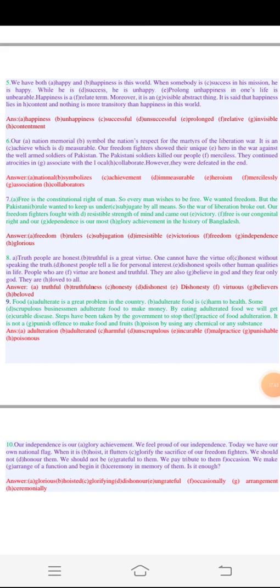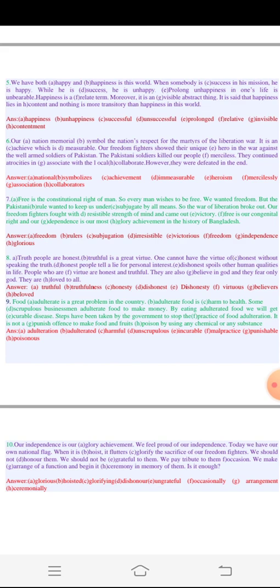Okay, let's start number 8. It says truthful people are honest. Truthfulness is a great virtue. One cannot have the virtue of honesty without speaking the truth. Dishonest people tell a lie for personal interest. Dishonesty spoils other human qualities in life. People who are virtuous are honest and truthful. They also believe in God and they fear only God. They are loved by all.